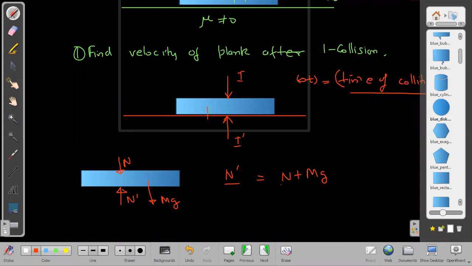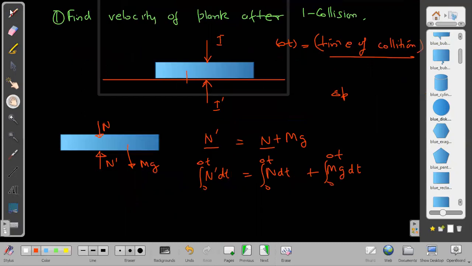This is variable because when impact takes place, the normal is not a constant normal. It keeps on changing from some small value to very large and then again decreasing. These two are changing. mg is constant here. So as these are changing, their value will be the impulse due to these. I will integrate both sides, n into dt from 0 to delta t. This is the impulse. The formula for impulse is one formula change in momentum, another formula force into time integral, plus mg into dt, integral from 0 to delta t.